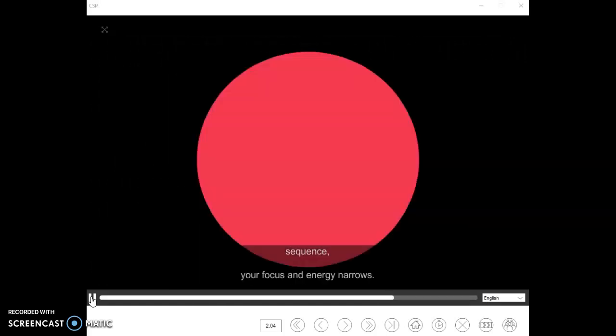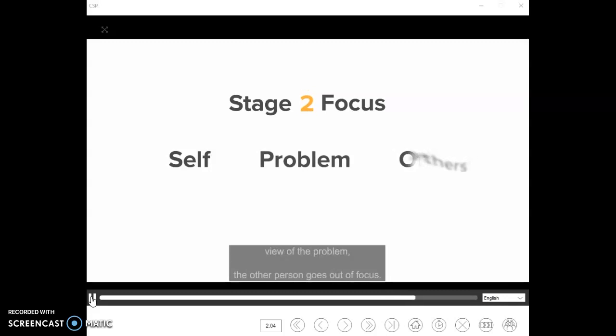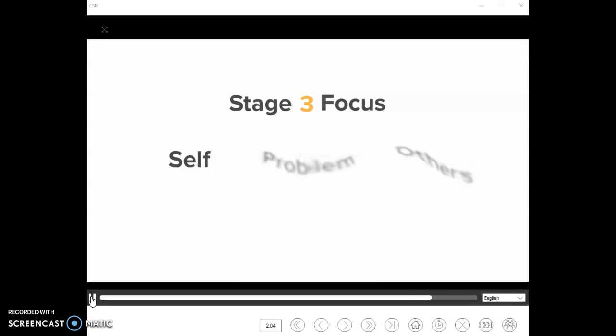In stage 1, you focus on what you want, what others want, and the problem. In stage 2, your focus narrows to yourself and your view of the problem. The other person goes out of focus. In stage 3, it's all about self-preservation. Even the problem is out of focus.